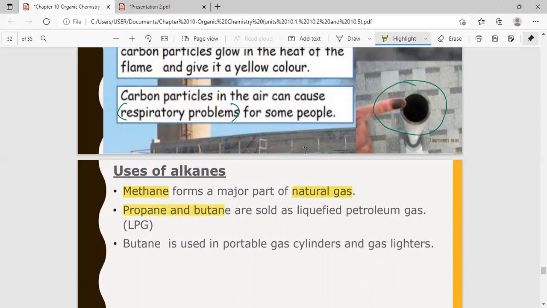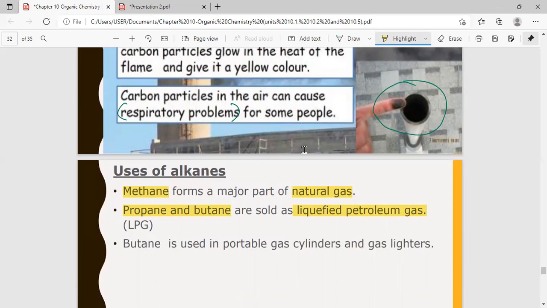Propane and butane are sold as liquefied petroleum gas. These gases are converted to liquid, because once they're converted to liquid, it's easy to store them. These are the gases that come in our gas cylinders. The cooking gas is in the liquid form.